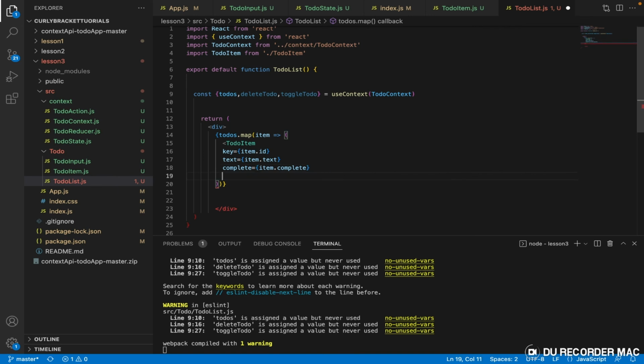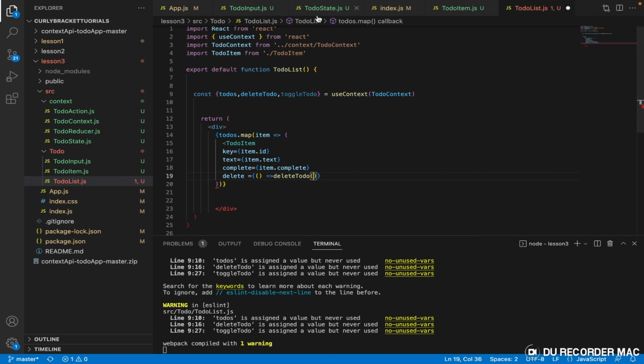And then for the buttons, let's say delete. Because this is a button, right, it's clickable, right? So every time we click on this, we want the following: delete to-do. So this particular deleteTodo here is going to run, right?